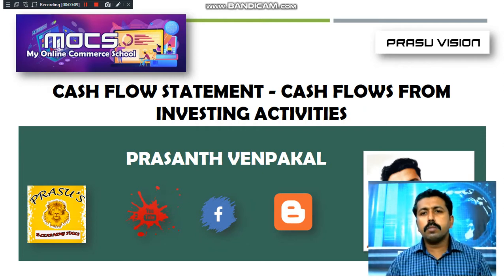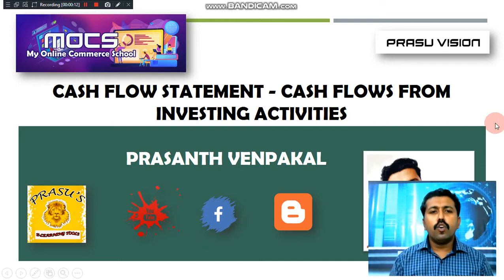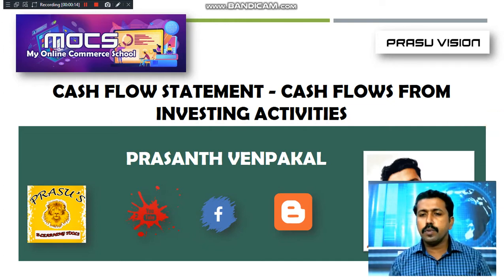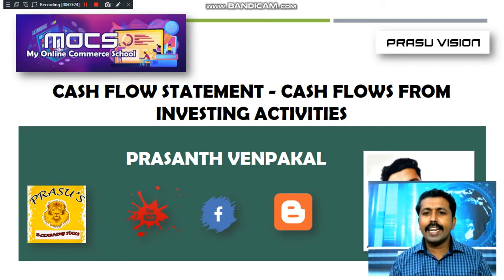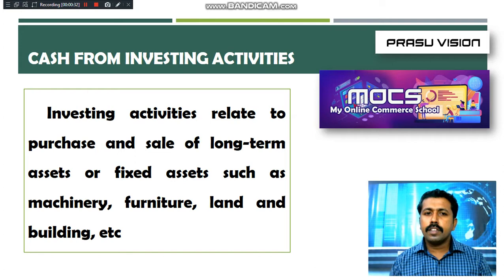Today we are going to discuss how to prepare the cash flow statement from investing activities. In the last classes we have learned how to prepare the first part of the cash flow statement, operating activity. The second part, Part B, is cash flow from investing activity, and it includes activities related to purchase and sale of fixed assets. You know very well, fixed assets include tangible assets and intangible assets.